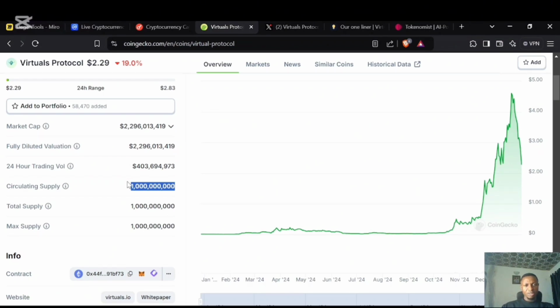There are so many tools you can use to track when new tokens are coming into the market to help you position. Now, I talked about the fact that when new tokens come into the market, the price of the asset crashes, right? That's also an advantage because if you are aware a particular token is going to be unlocked on a specific day, you most likely want to wait till those tokens are released into the market, and once they are in the market, you will then come and buy.